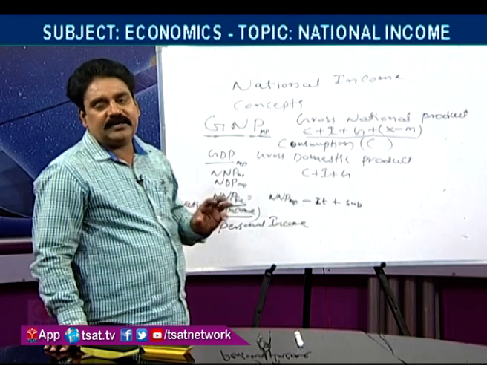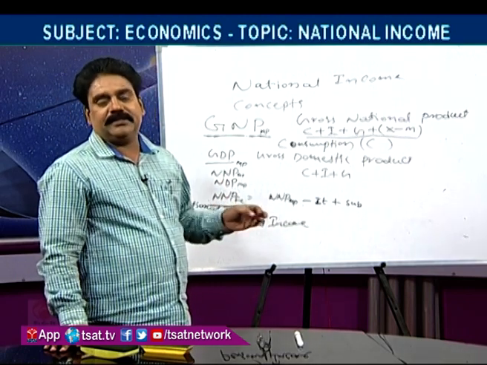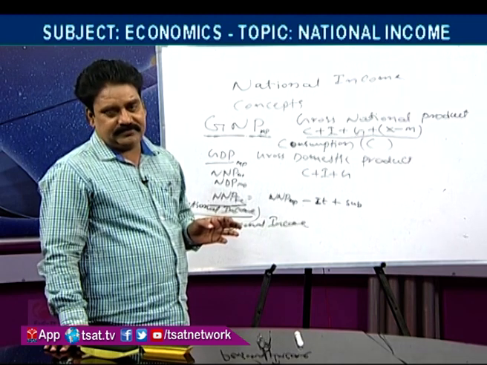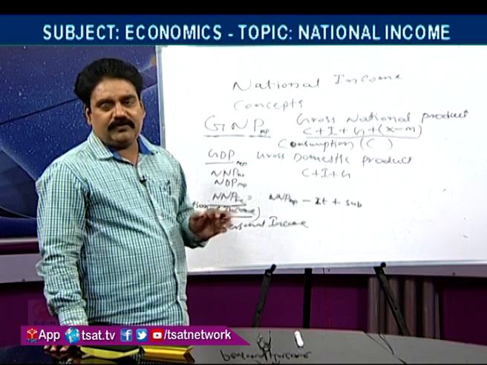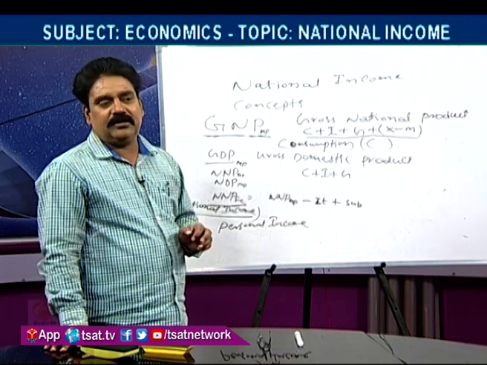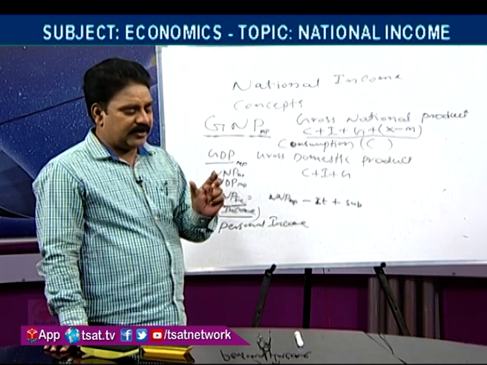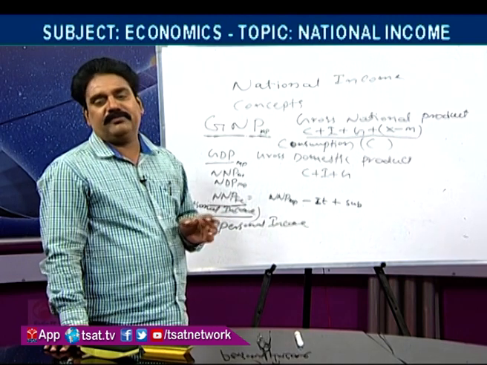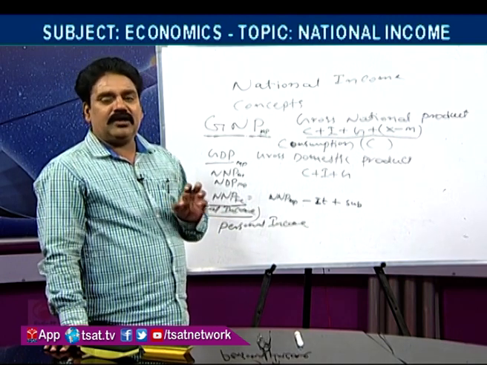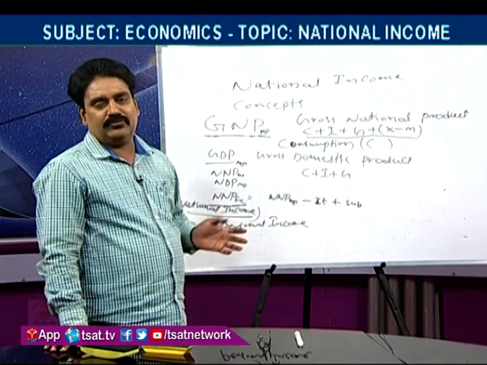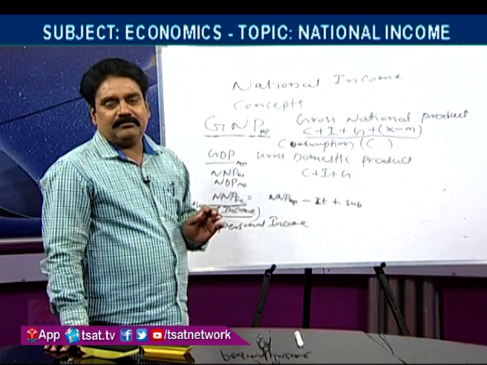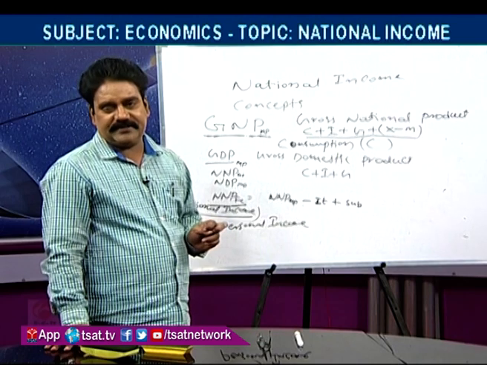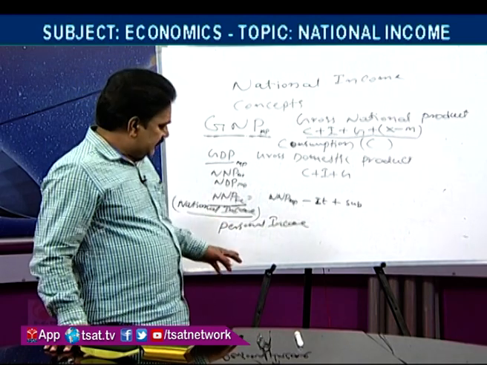Some part of the income is kept aside by corporates as undistributed profits for future expansion of the unit or for future purposes. Whatever income is earned by that company is not totally shared among the factors of production who participated in the production, but they keep some part of income as undistributed profits. Now, we are discussing personal income.